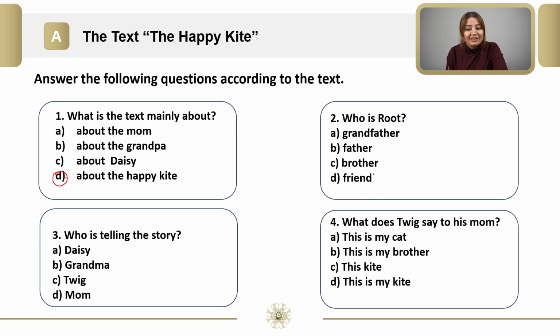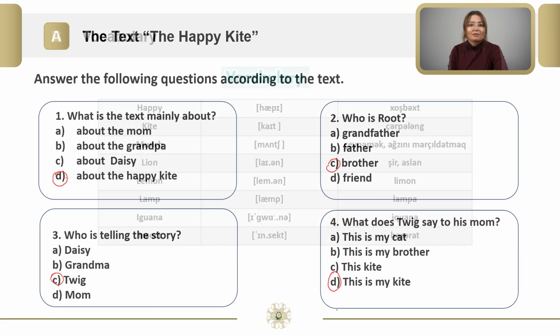Yes, you are right again. Root is Twig's brother. The third is, who is telling the story? I can hear you. Yes, Twig is telling the story. C is right. The fourth question is, what does Twig say to his mom? Yes, you are right again. He said to his mom, this is my kite. D is right. Well done, dear students.